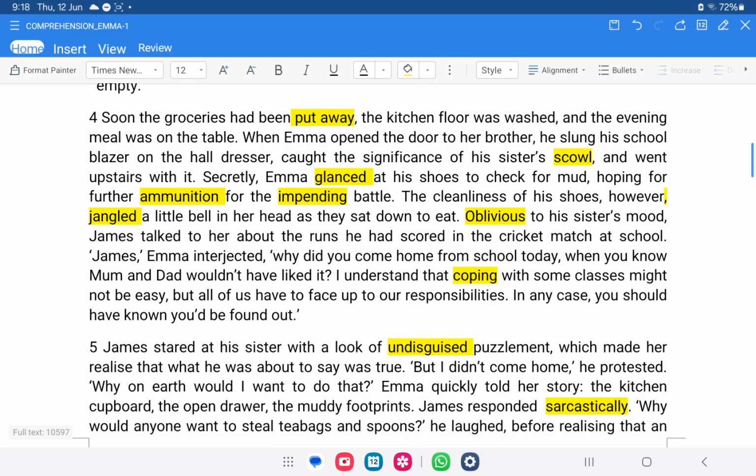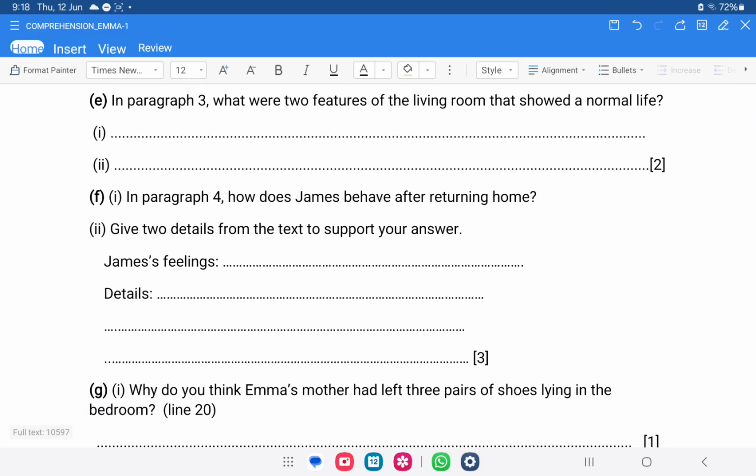You are going to explain this word, like look at this feelings. So when you write the feeling, James's feelings, you will simply write he had no idea what Emma was thinking or what she had in her mind, or he was completely forgetful to her feelings. You can just write it. Then details, then you can take out the details from there, two different details, or you can join them together with the word and, or you can write two different sentences. Go back to that part and then write these two.